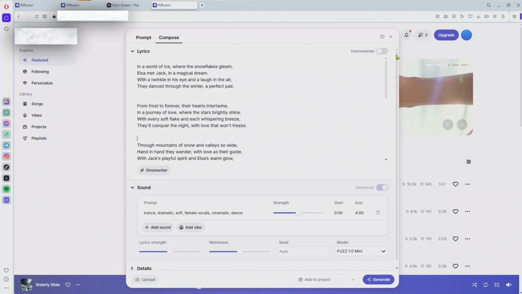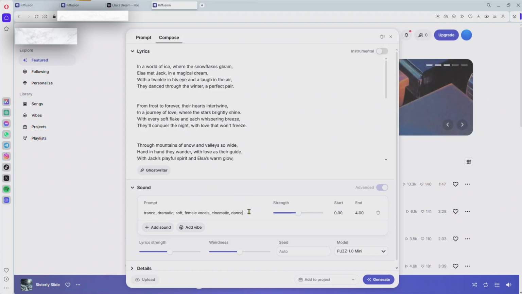The description I was talking about is this. You can see the sound here. You need to add some descriptions. This is a cover song, so I added this prompt. It should be in a trance form. It should be dramatic. It should be soft. The voice should be a female vocal, and then cinematic, and then it should be a cover song that people can dance with because it's a video for kids.